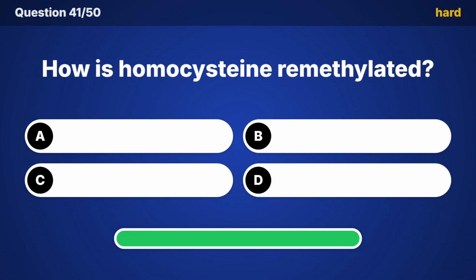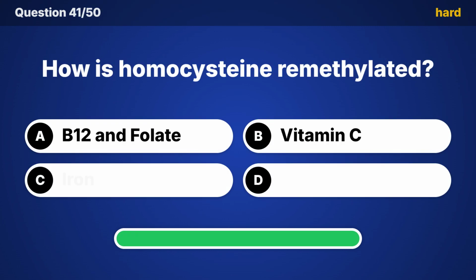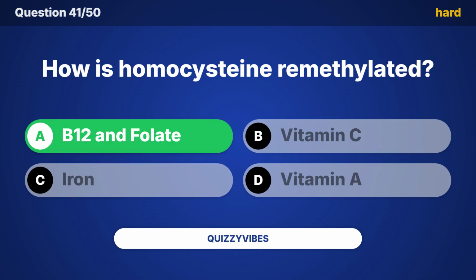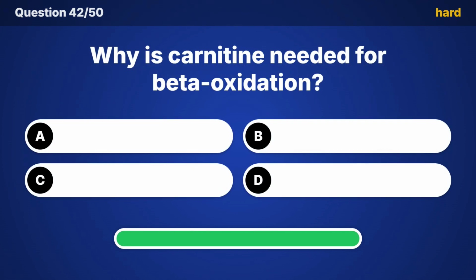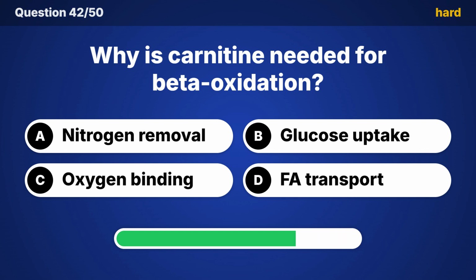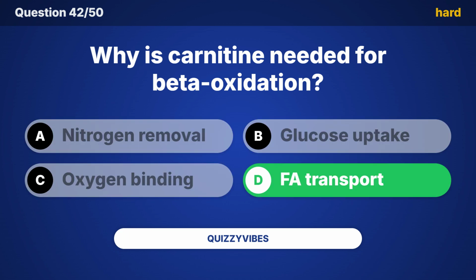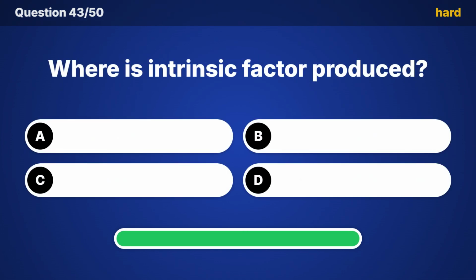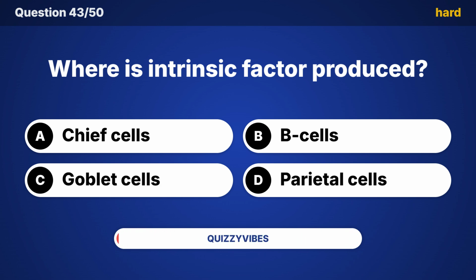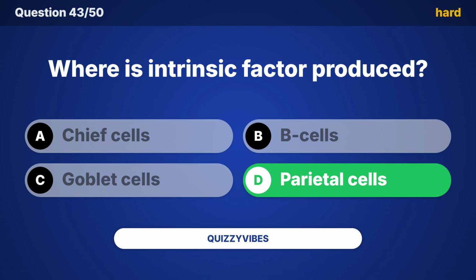How is homocysteine remethylated? Time's up, it's B12 and folate. Why is carnitine needed for beta oxidation? The answer is FA transport. Where is intrinsic factor produced? And the answer is parietal cells.